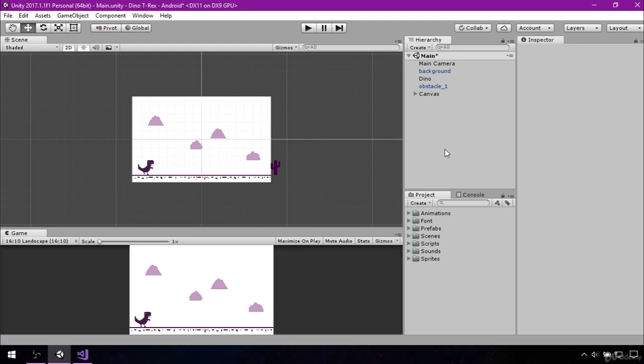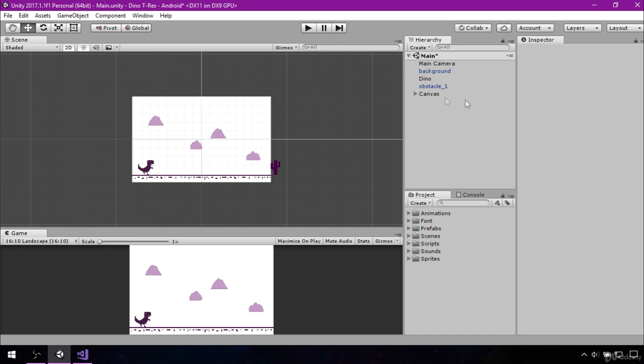Welcome back everyone to our 9th lesson where we will deal with sound effects. You may have noticed that when you open this game in Chrome it has sound effects, that's why we'll add a few also. So first sound effect is when the Dino is jumping.